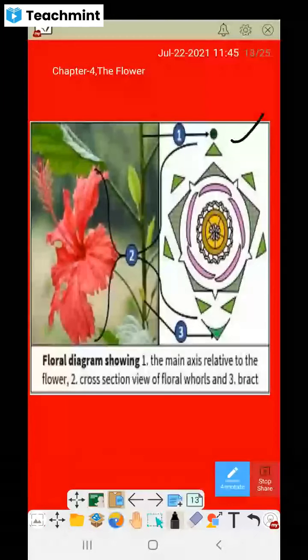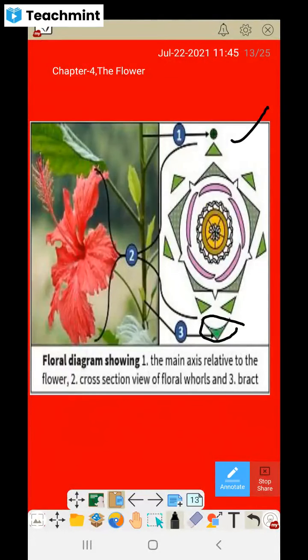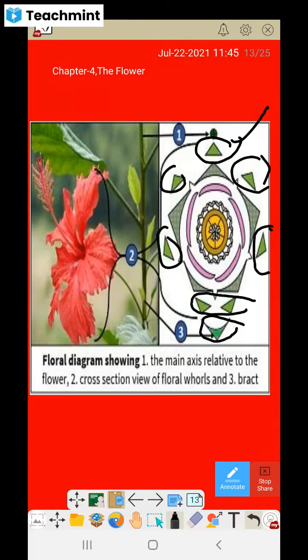Here it is the bract, the outer whorl. There are two bracts, so that's why they are drawing two bracts in the outer whorl. Then next is the second whorl, maybe the epicalyx. Epicalyx are found in 5 or 6 numbers here.